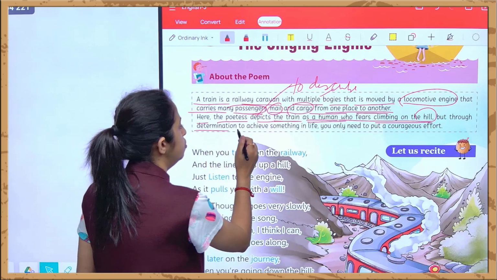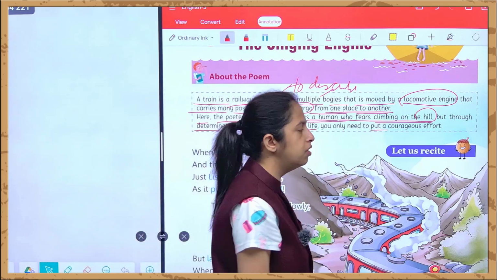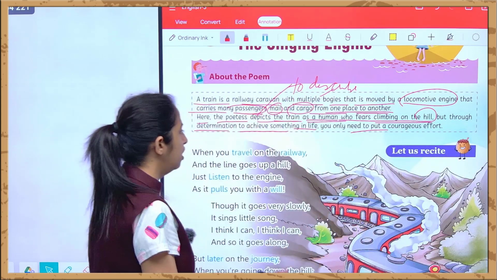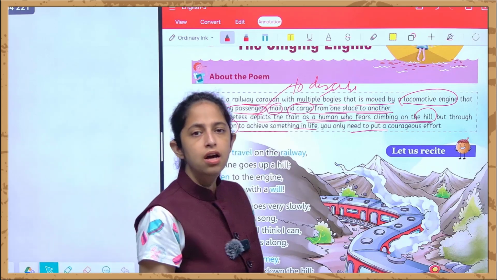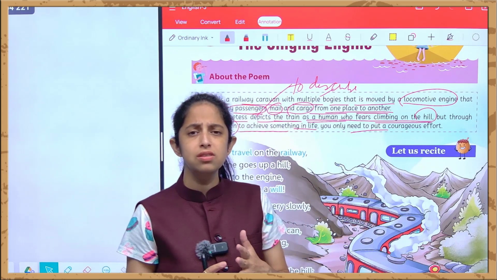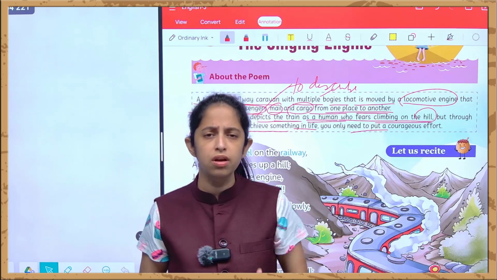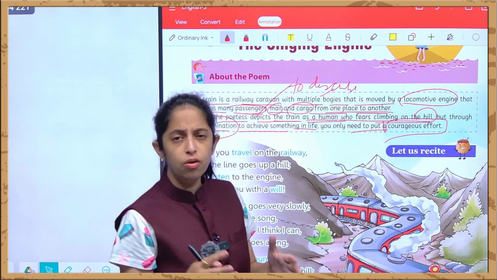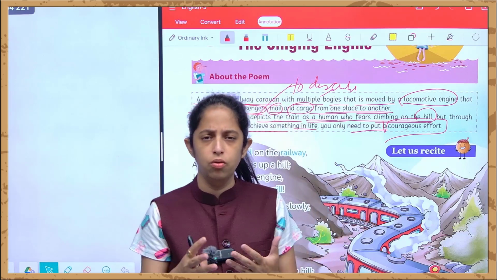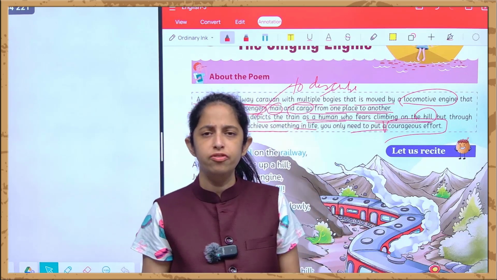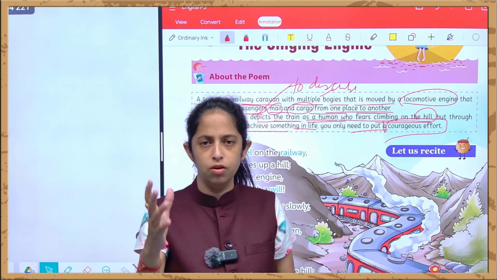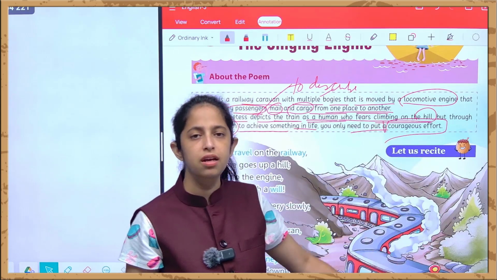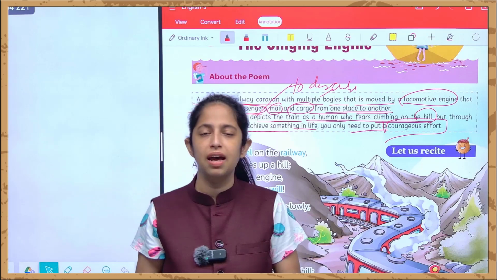But through determination to achieve something in life, you only need to put in a courageous effort. The poetess is saying that if we want to achieve success, we need to be determined towards our goal. Actually, we need to be continuously perseverant. Continuously, we are hardworking for our goal, and for that we need to put in some courageous effort. Of course, we all have to put in an effort to reach our goal. As we all know, in our studies also we have to do continuous hard work in order to achieve our goal. So that is how a human being fears climbing a hill, which we will be reciting in this beautiful poem, and I hope you all will like it.